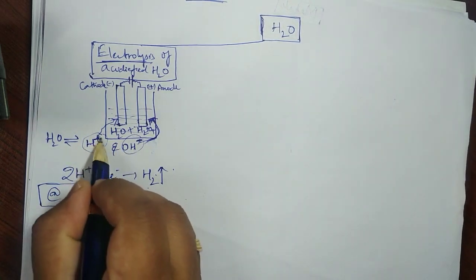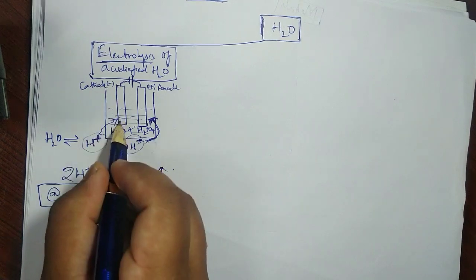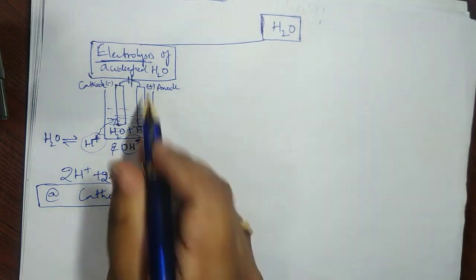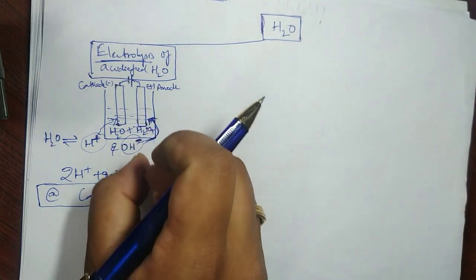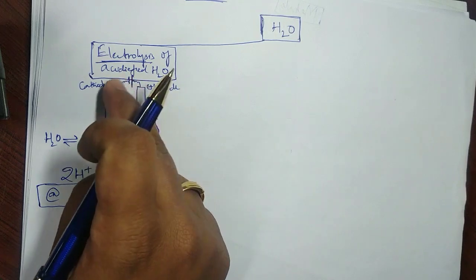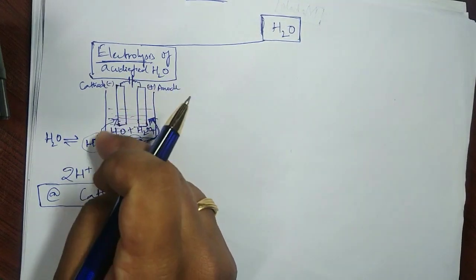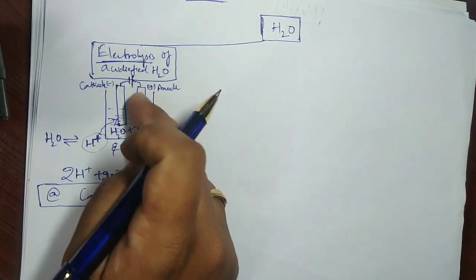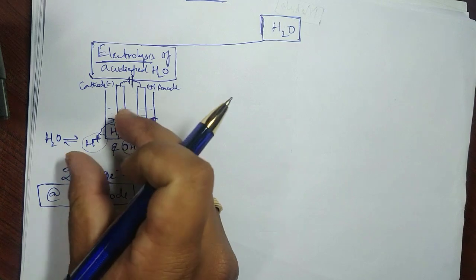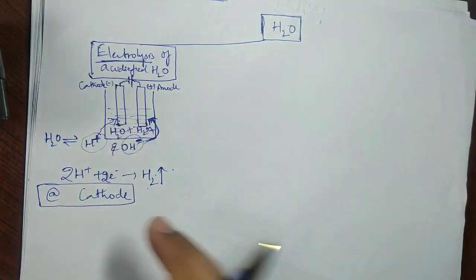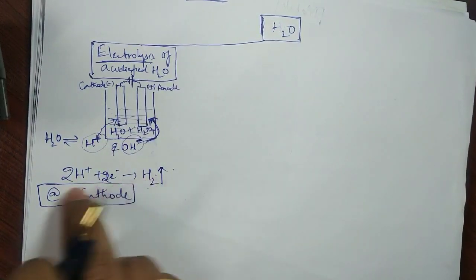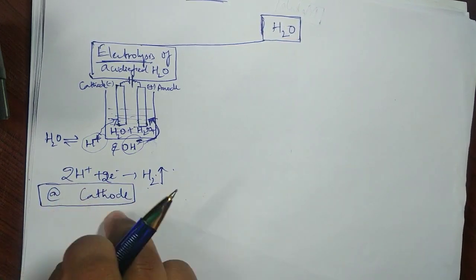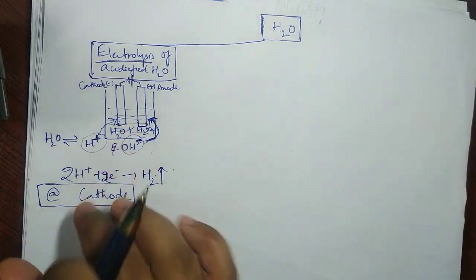H plus ions, positively charged, get attracted towards the negatively charged rod. Negatively charged ions get attracted towards the positively charged rod. At the positively charged rod, it loses electrons, and these electrons are accepted by the H plus ions at the cathode. So the electrons will be flowing like this. Each H plus ion accepts an electron and becomes a hydrogen atom. Two H plus ions accept two electrons and become hydrogen gas. So hydrogen gas is liberated at the cathode. This is the point I want you to remember.